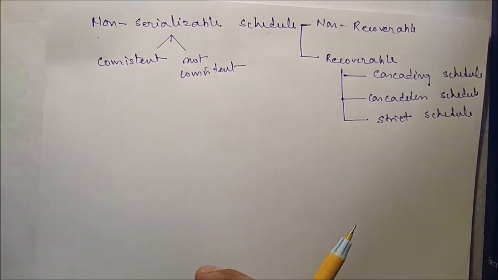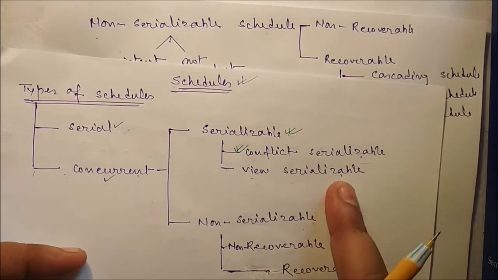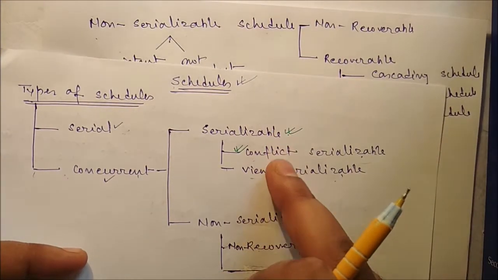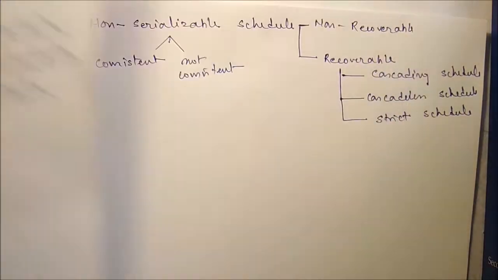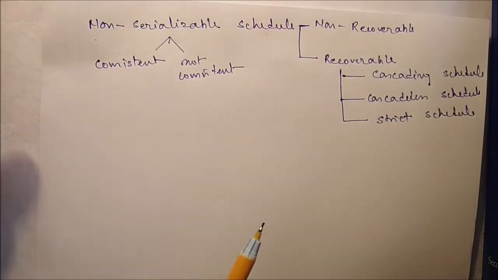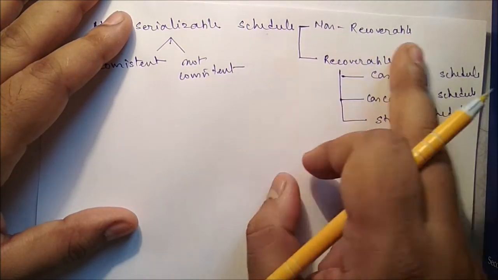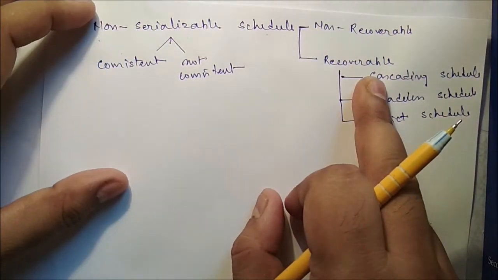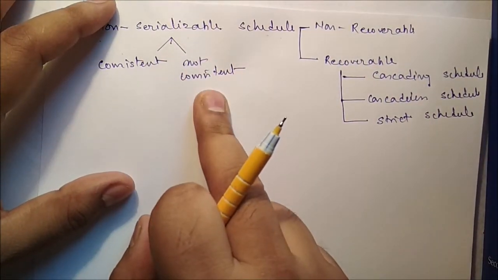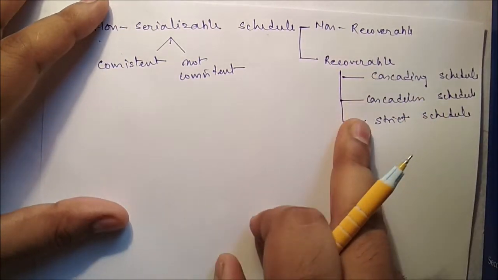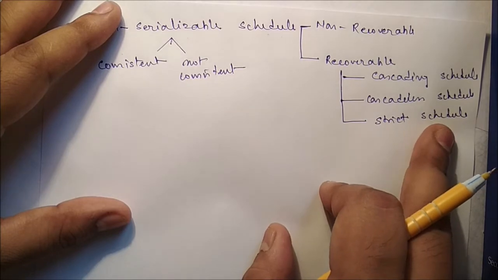In the previous video we discussed both conflict serializable and view serializable schedules. Both are serializable and both are consistent. But in this case we will discuss non-serializable schedules, that means a schedule which is not serializable. There are two types, non-recoverable and recoverable. If it is non-serializable, the schedule may or may not be consistent. And if it is recoverable, then there are three types: cascading schedule, cascadeless schedule, and strict schedule.